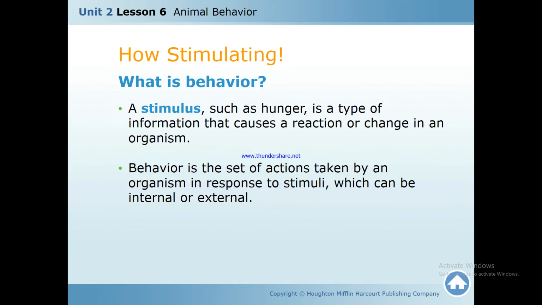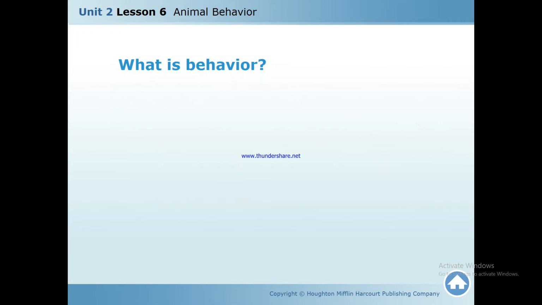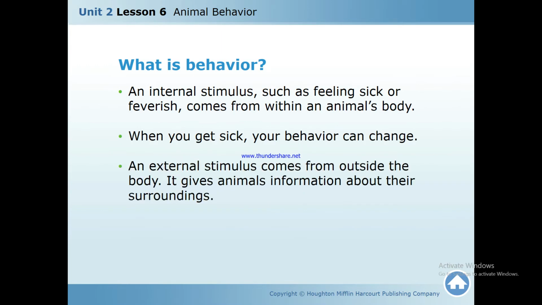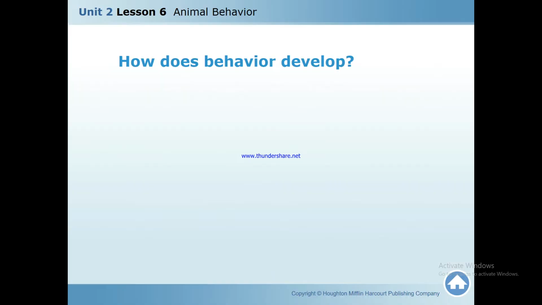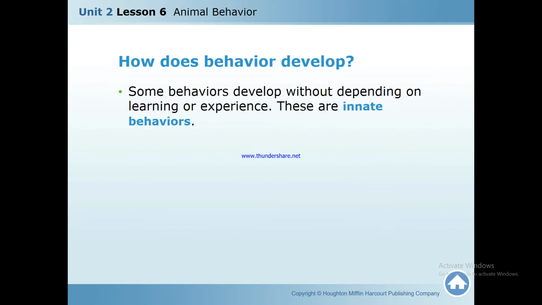Stimulus is information that causes a reaction or change in an organism. You must know the external and internal stimulus, and you learned about innate behaviors that develop without depending on learning. That's like by nature or by genes.